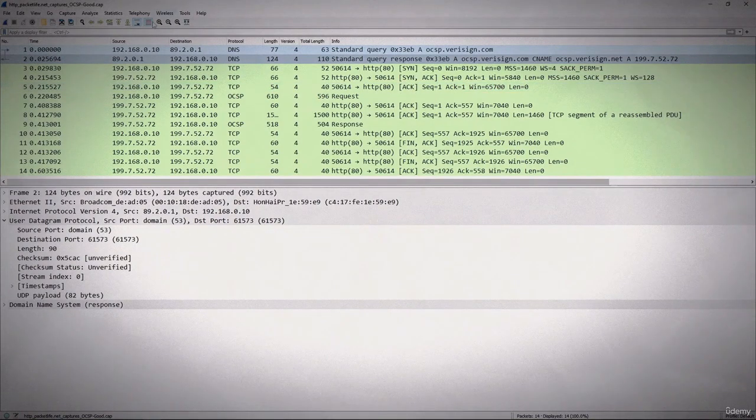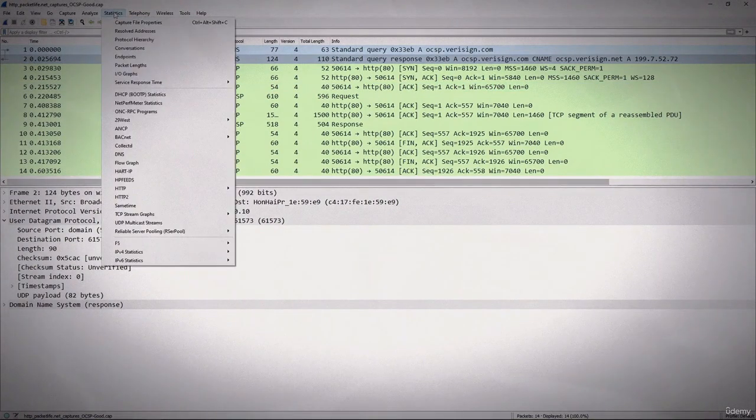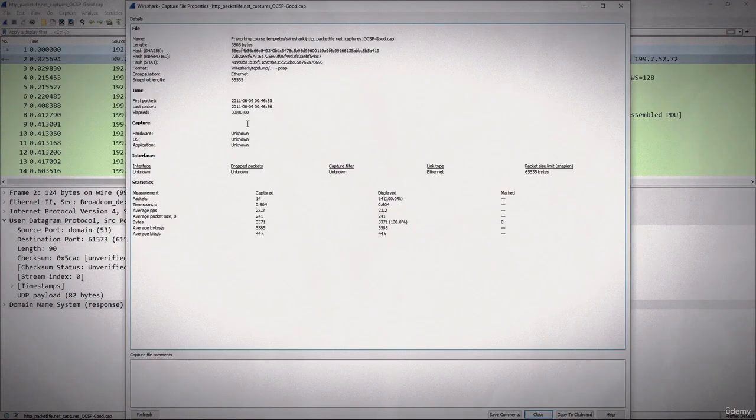Let's go to the statistics. If we go to the statistics, you can see there are a lot of choices, and for more advanced training we will get into those. But for something really simple, let's just take a look at the capture file properties. Now when you open this, it tells us a summary about this file. Now you can see the capture and what it knows about the hardware, the operating system. Again, what it knows it will put in there.